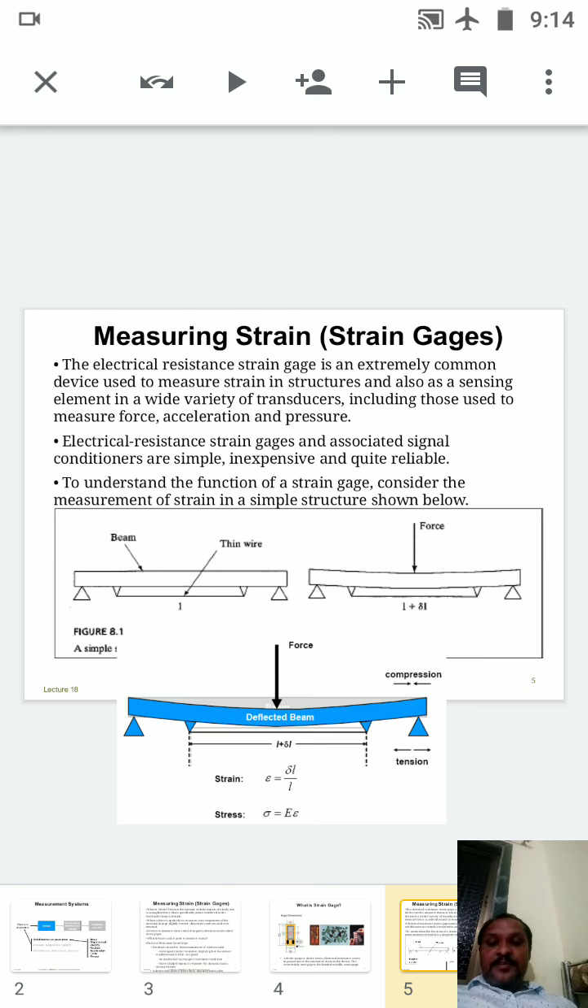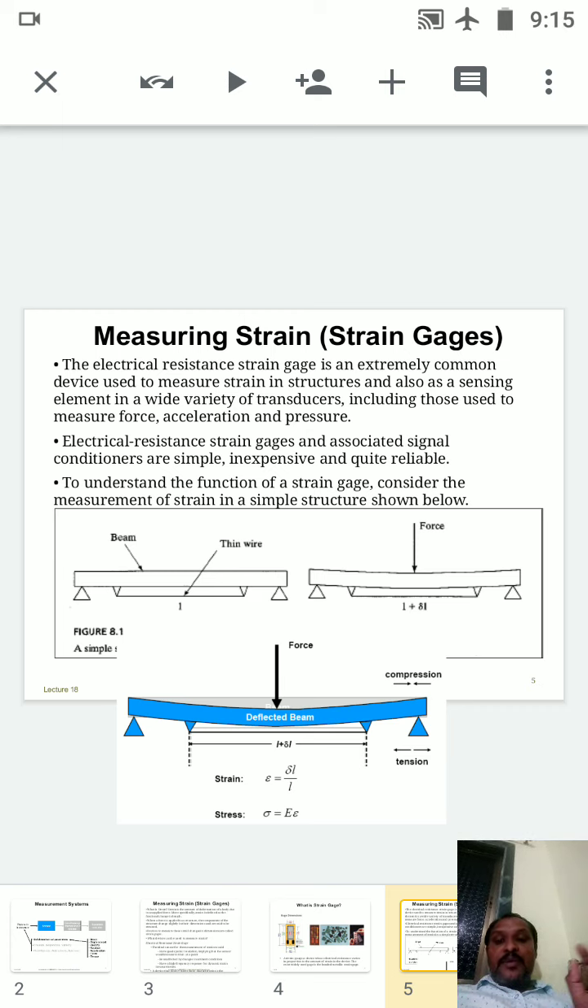As the force is applied at the center, the body is going to deflect. That gives you L plus delta L, where L is the length and delta L is the change in the length. If you want to check the strain, that is epsilon equal to delta L by L. If you want to find the stress, sigma is equal to Young's modulus E of that material times the strain. This will give you the stress.